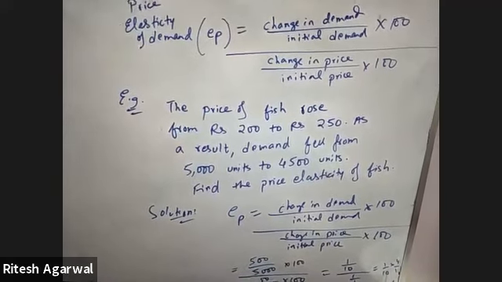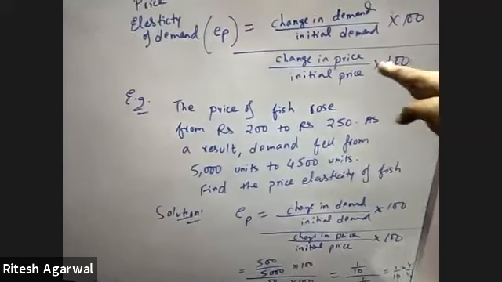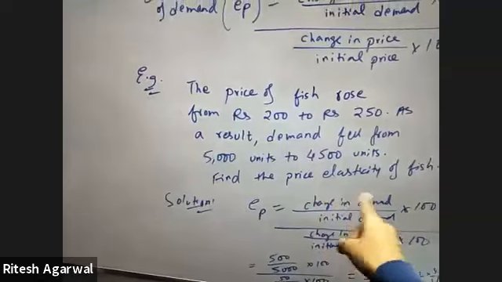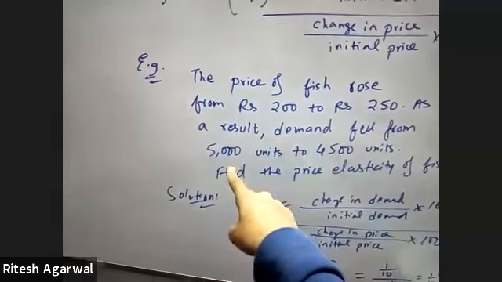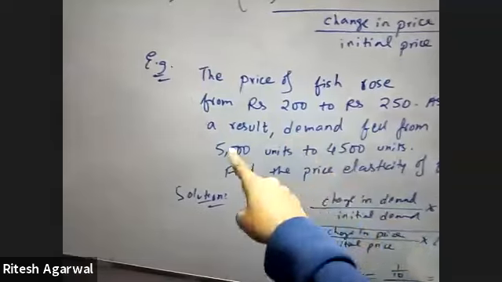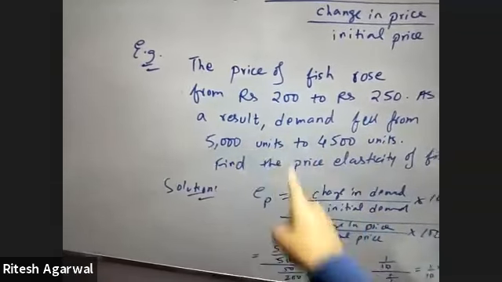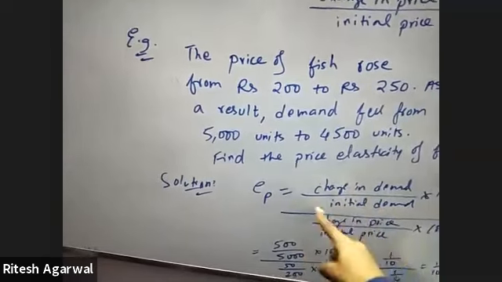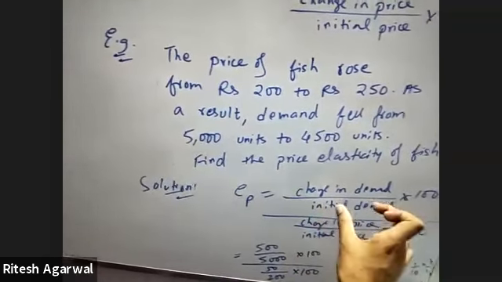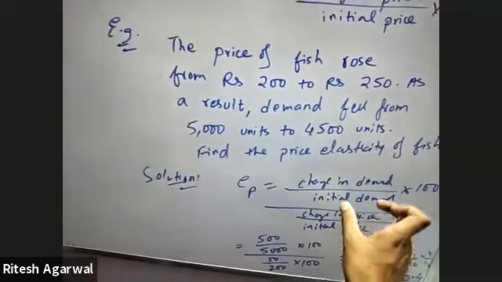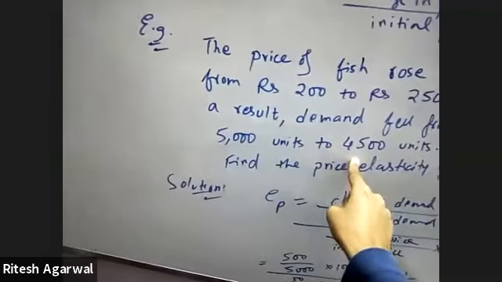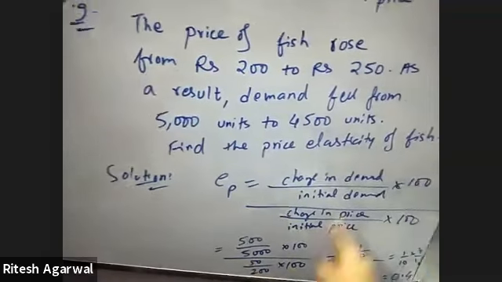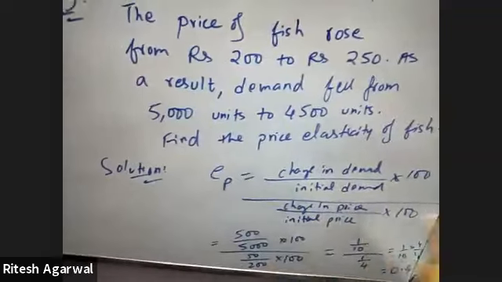Solution. First we will write the formula that I have written at the top. Now look at the change in demand here. The demand is falling from 5,000 to 4,500, so the change in demand is 500. So you will write 500 by initial demand. What was the original or initial demand? The demand fell from this to this, so this is the original demand. So you will write by 5,000 and then into 100, whole divided by